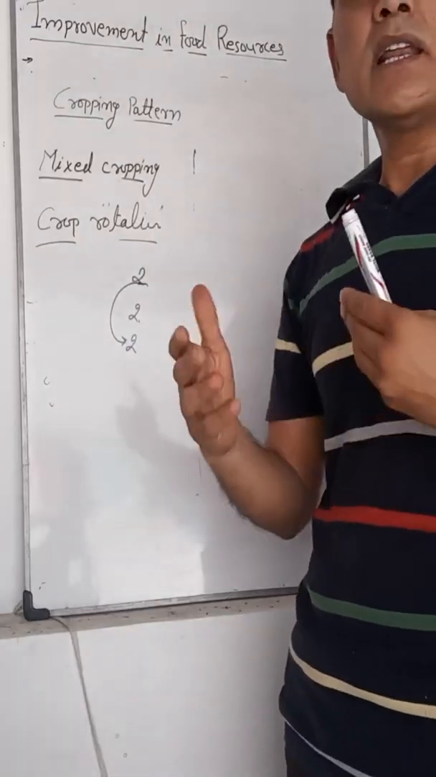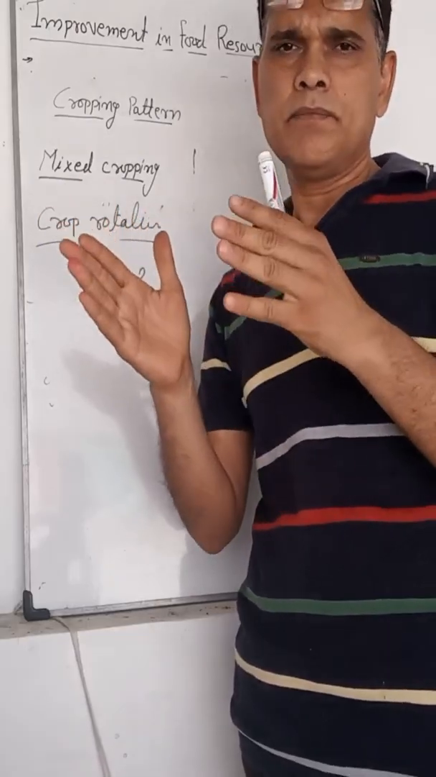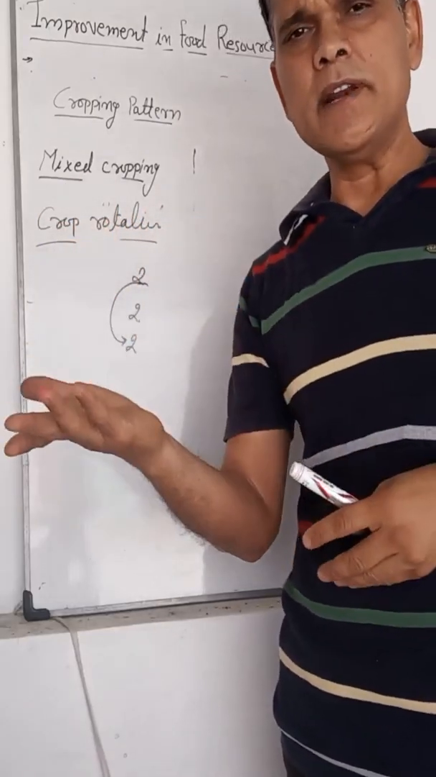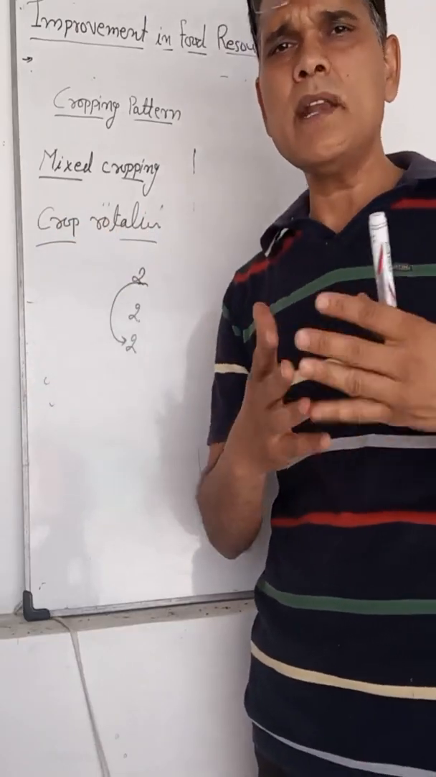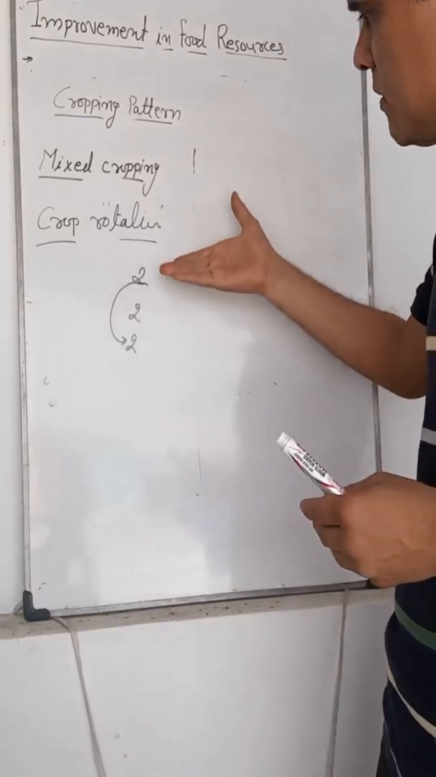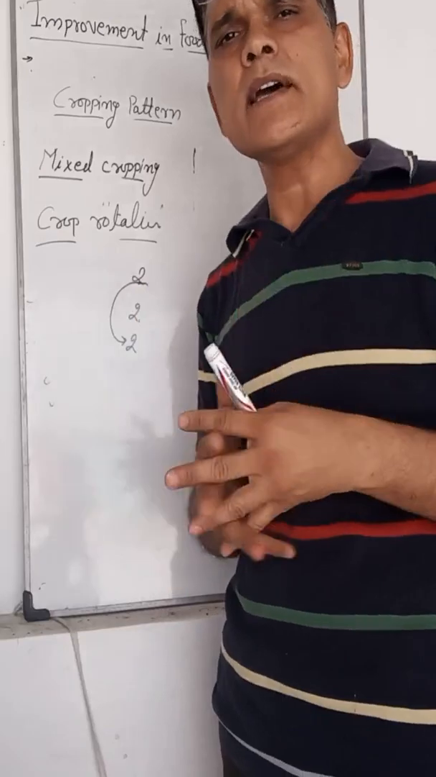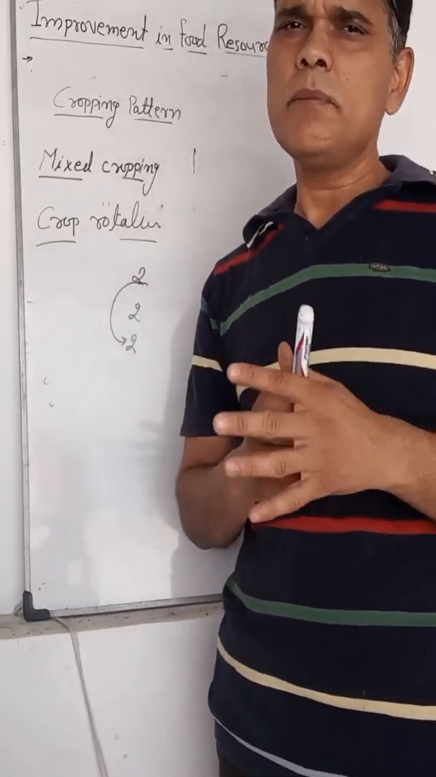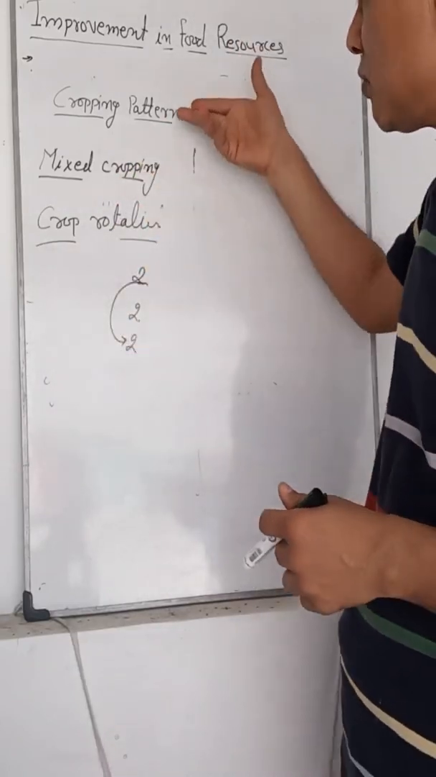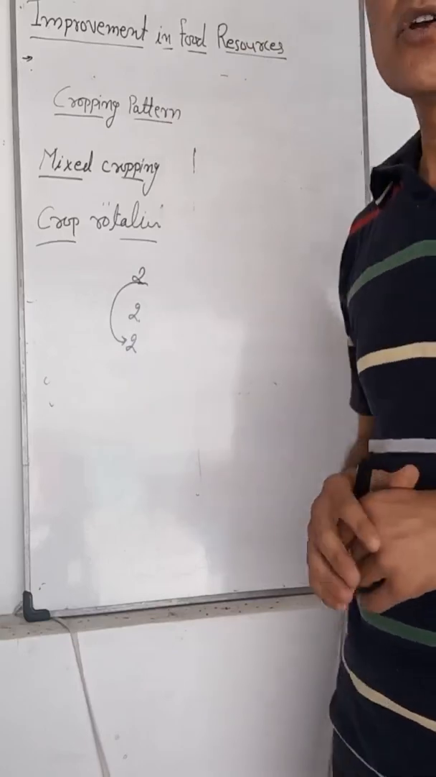In this way, the requirement of one crop is the same, but in another year the requirement of another crop will be different. So the soil fertility does not decrease, and sometimes the disease present in the soil from the previous crop is eradicated or removed. So today we discussed three cropping patterns: mixed cropping, intercropping, and crop rotation.